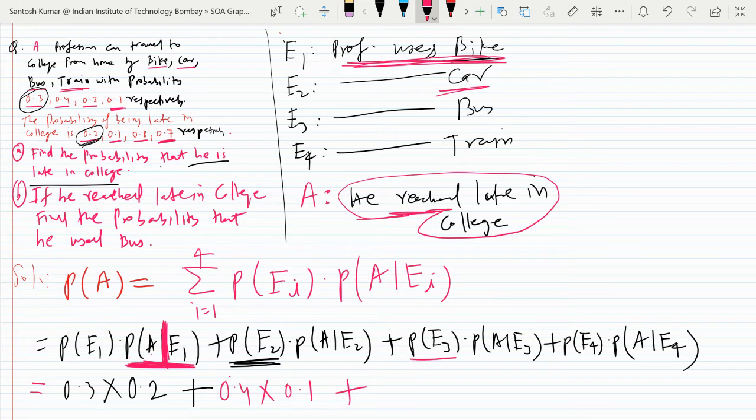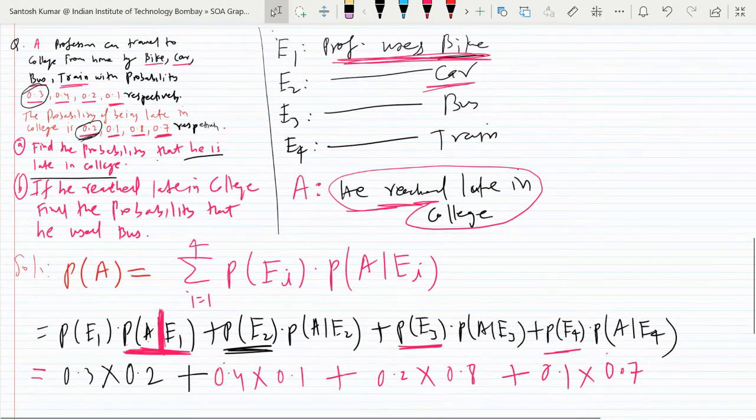The chance of choosing bus is 0.2, and the probability of being late by bus is 0.8. The probability of choosing train is 0.1, and the chance that he will be late by train is 0.7. Fine.